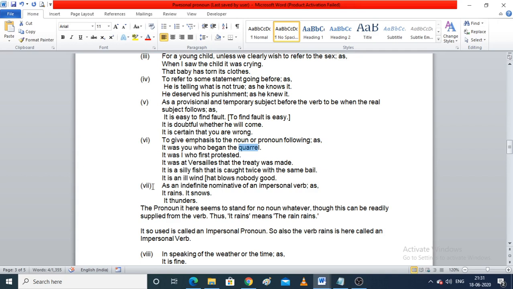It rains, it snows, it thunders. So the pronoun it here seems to stand for no noun whatever, though this can be readily supplied from the verb. Thus it rains means the rain rains. Fine.